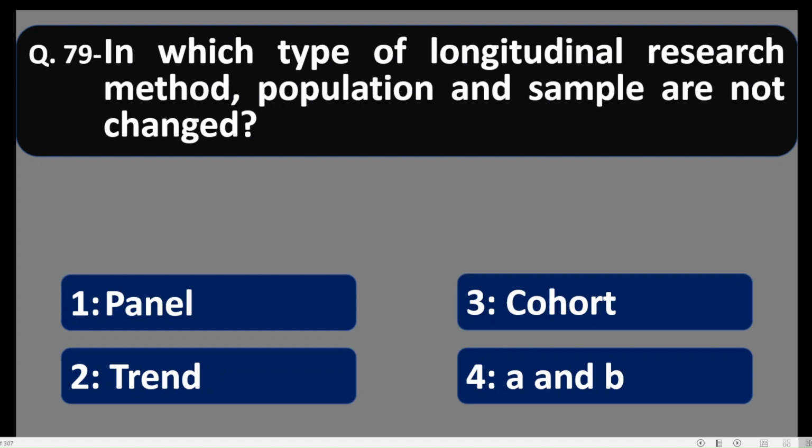The definition of population remains the same, but the subjects may change in some cases in longitudinal research. But here it is said the population and sample both are not changed. So which method is there in longitudinal research method? So it is panel. In panel, population and sample both remain unchanged.